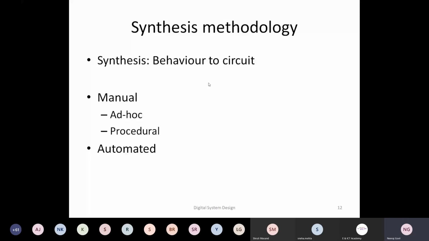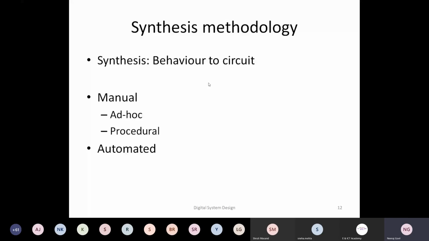One method is we go for an ad hoc approach. We don't know what we are doing. So given a question, let's say you want to design something, and then you start with anything. You don't know how you are going. You're reactive in nature: whenever a specification comes, based on the specification, you start implementing it.